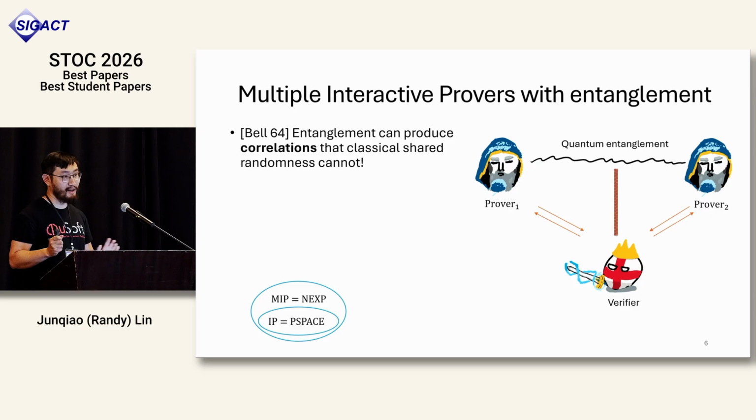So now I work on quantum information. The first generalization is what happens if we add quantum entanglement between the provers. For those of you not familiar with quantum entanglement, you should think of this as an extra power that the provers get. They still cannot communicate with each other, but they can win certain scenarios with higher probability. In fact, this was shown by John Bell back in the 60s: there exists some scenario that the verifier can design so that the provers can convince the verifier with a higher probability if they have entanglement versus if they don't. In fact, the reason why John Bell thought of this was about testing whether our universe has entanglement or has no entanglement, which happens to have the same structure as an MIP model.